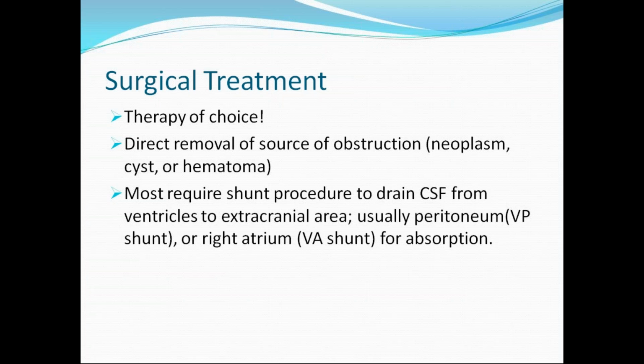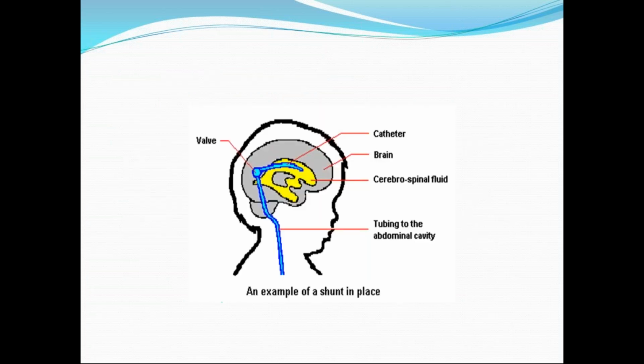But most of the time, CSF is diverted to an extracranial area. Usually that extracranial area is the peritoneum or right atrium. If the shunt is from the ventricles to the peritoneum, it is called a ventriculoperitoneal shunt. If the shunt is from the ventricle to the right atrium, we call it a ventriculoatrial shunt, for the absorption process. This is an example of a shunt in place, with tubing in the abdominal cavity and one from the ventricle. This is called a ventriculoperitoneal shunt.